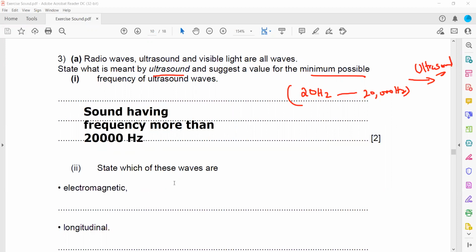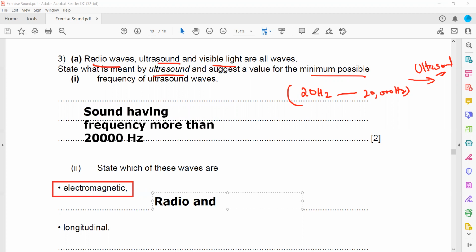Then state which of these waves are electromagnetic. Electromagnetic means they can travel through vacuum. They do not require a medium. So when we check radio waves, ultrasound and visible light, which are electromagnetic waves? We have radio waves and visible light. So radio and visible both are electromagnetic. They do not require a medium. And which is longitudinal? Sound waves are longitudinal waves.